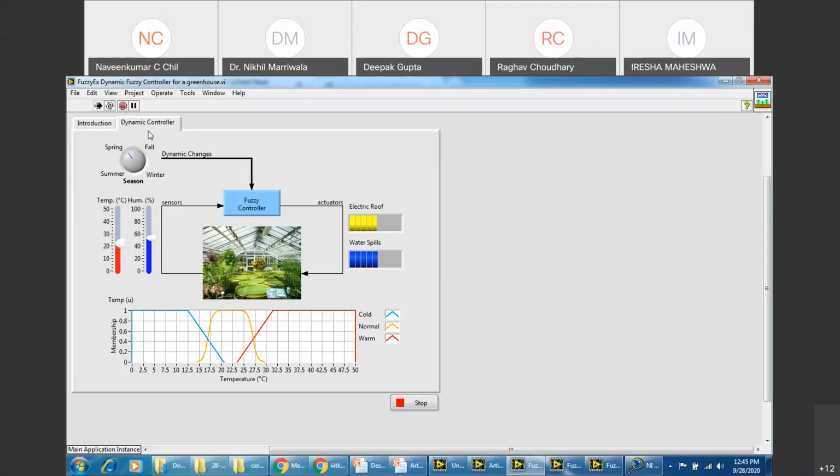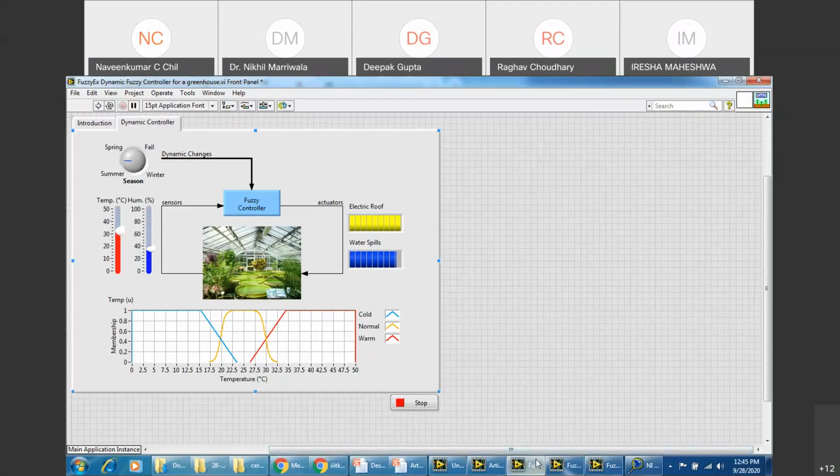So this is a dynamic controller, based on the season, summer, spring, winter, the temperature and the humidity, but being controlled by us. We are getting some inputs and providing them to the system, and the system is behaving accordingly. Do you understand this? Yes, sir.